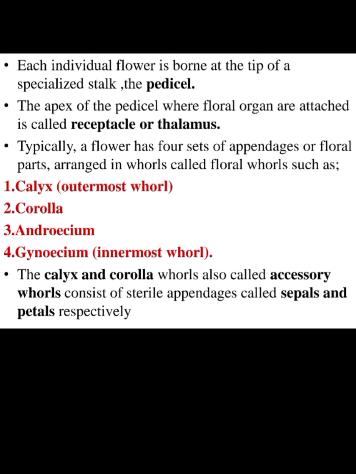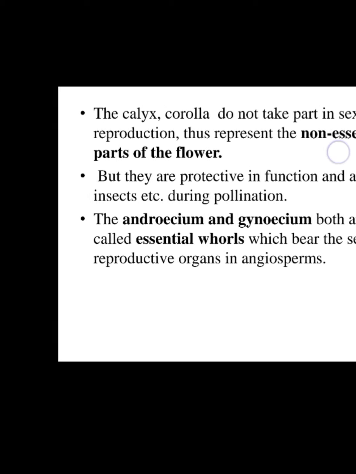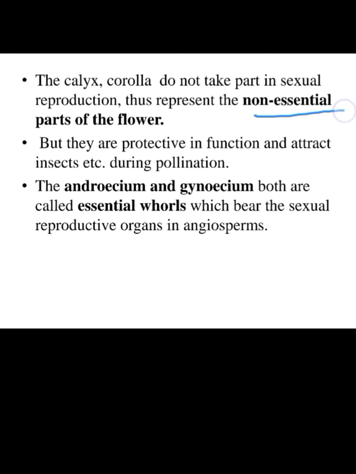Calyx and corolla are the accessory whorls, that means helping whorls, consisting of sepals and petals respectively. The calyx and corolla do not take part in sexual reproduction. So they are accessory parts of the flower, that means non-essential parts of the flower.